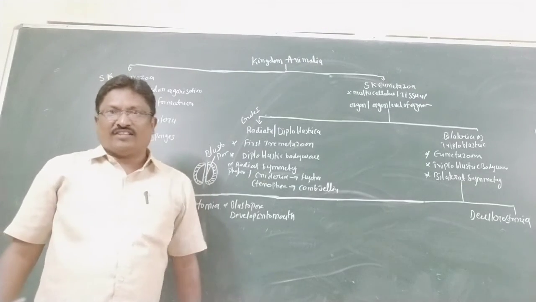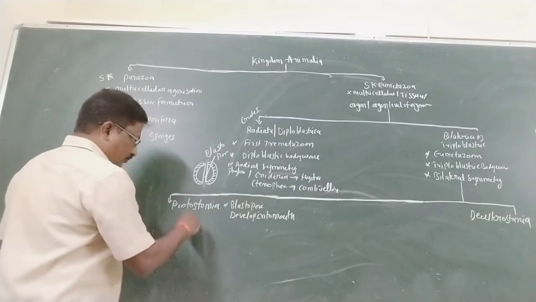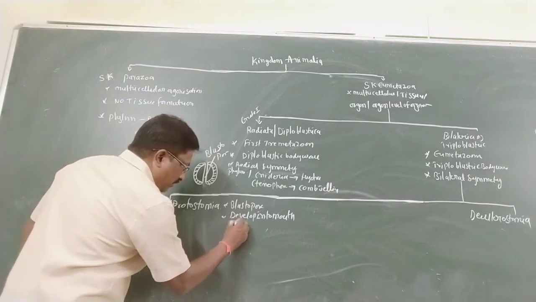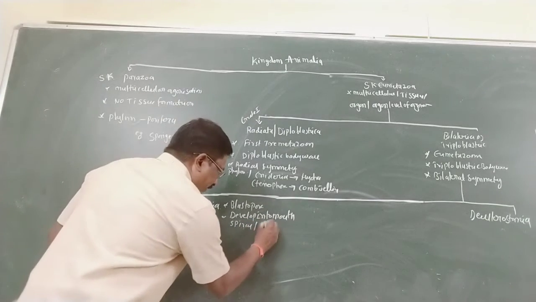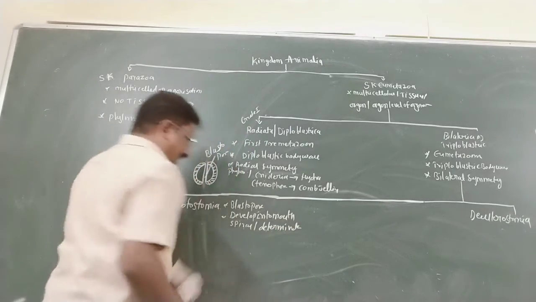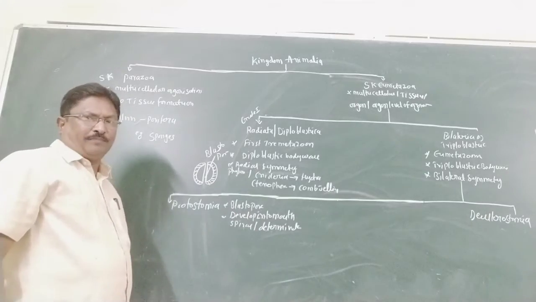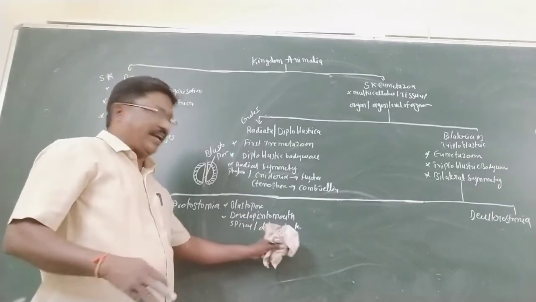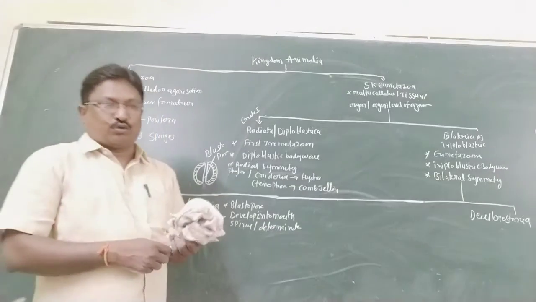Another important point: the cleavage is spiral and determinate. Determinate meaning each cell's specific function is fixed. These are the most important features of Protostomia.